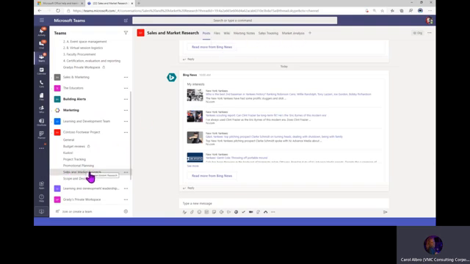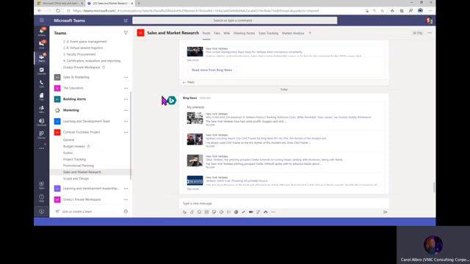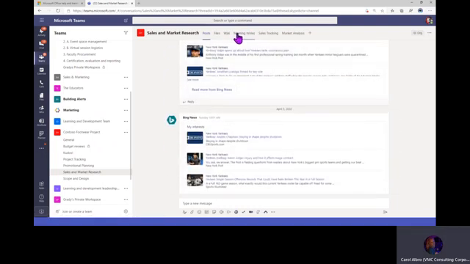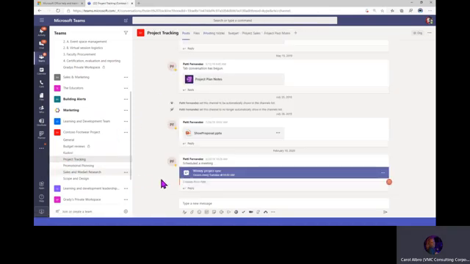This is the sales and market research team. They have a connector in here so they get daily feedback about what they're working on, articles on what they're working on. And then they have a meeting built into this team. So they have meeting notes in this channel. And then they have tabs to track their sales and their marketing analysis. And they have an all up project tracking. As you can see, they have a meeting here as well.